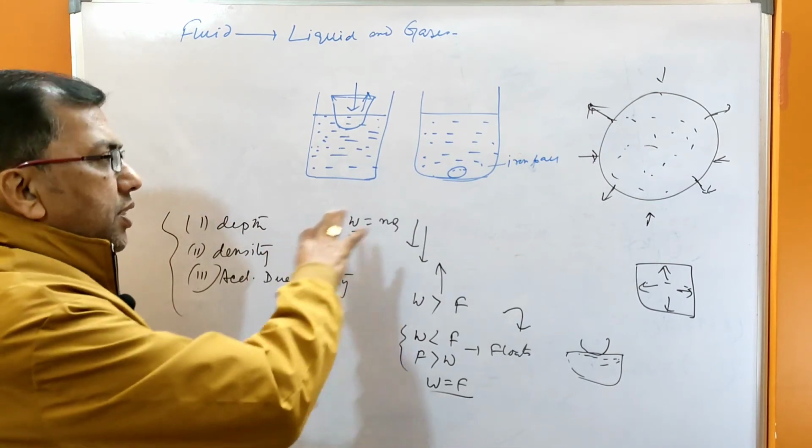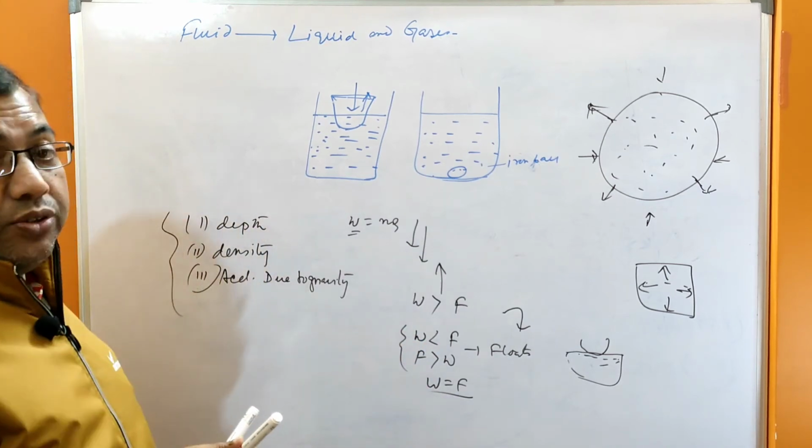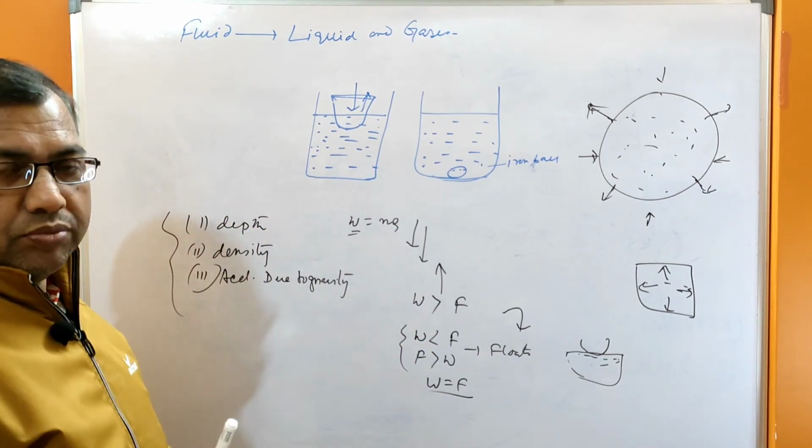This is some of the concept. Beside this also you have to come to the concept of area, that is volume.